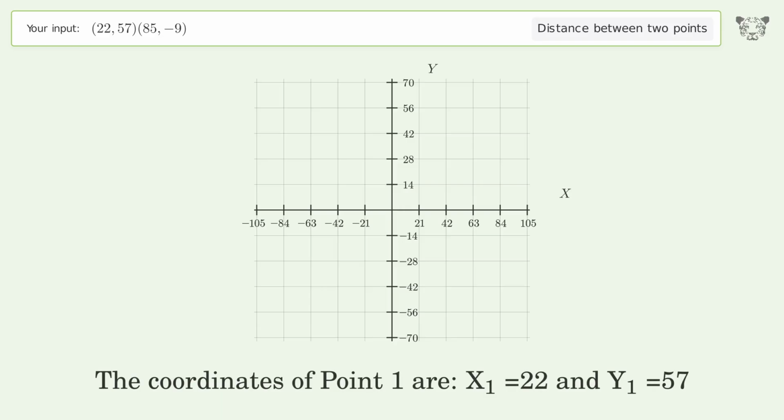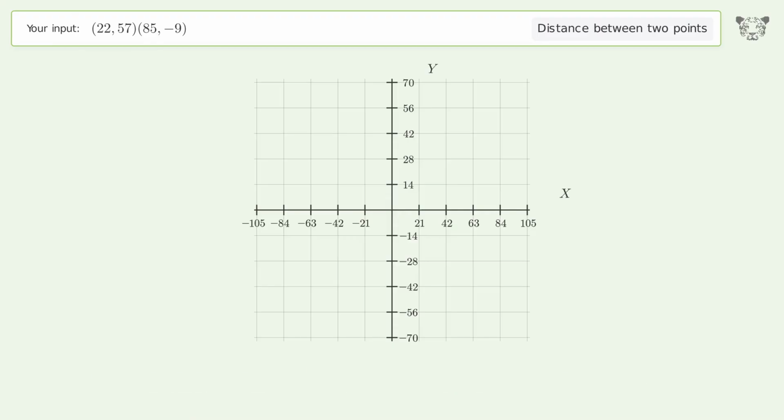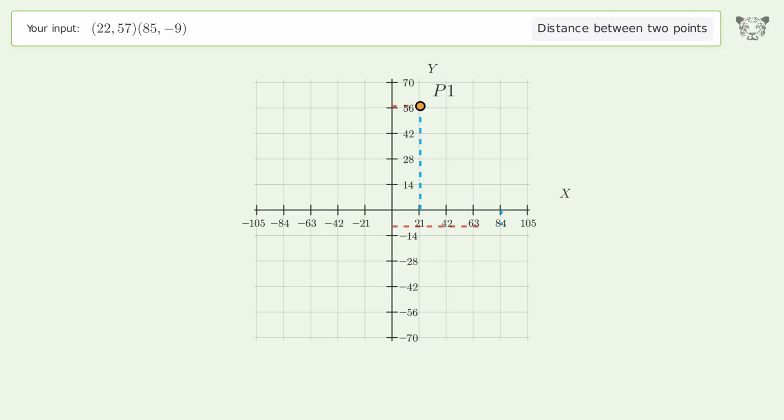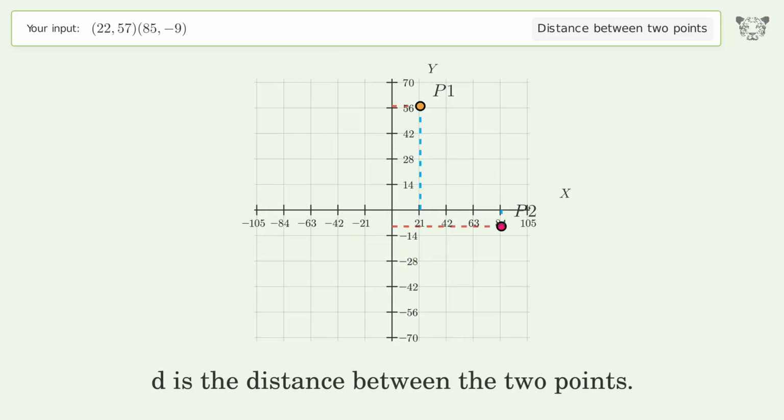The coordinates of point 1 are x1 equals 22 and y1 equals 57. The coordinates of point 2 are x2 equals 85 and y2 equals -9. D is the distance between the 2 points.